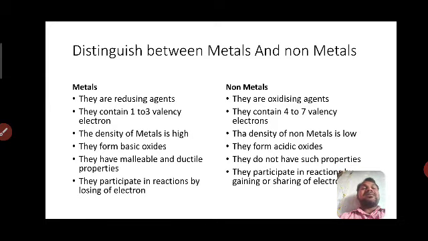Metals have malleable and ductile properties. What do we mean by ductile property and malleability property?